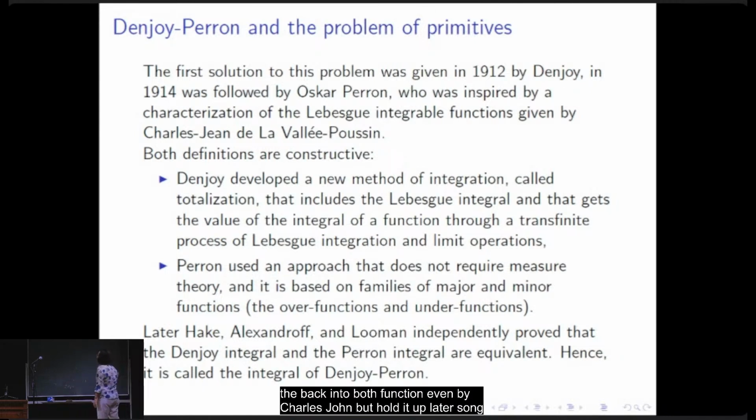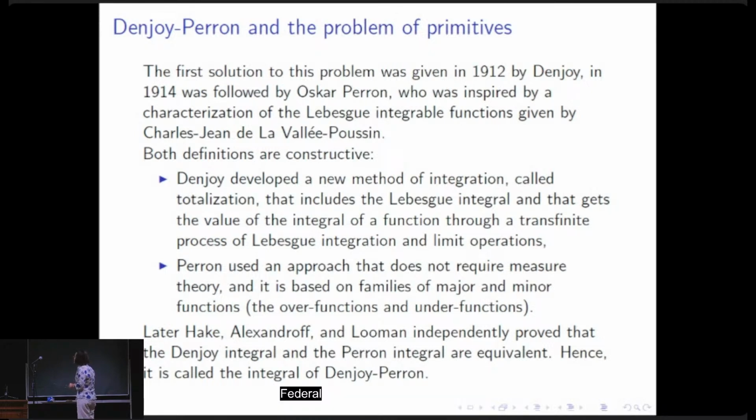Both definitions are constructive. Denjoy developed a very, very complicated new method of integration called totalization that includes the Lebesgue integral and that gets the value of the integral of a function through a transfinite process of Lebesgue integration and limit operations, very complicated.